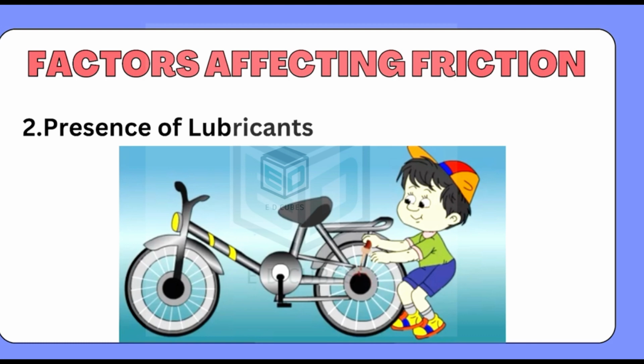Why? Because the surface here might have gotten very rough. Now the boy is putting some lubricating oil on the cycle chain, and now it is very easy for him to ride the bicycle.